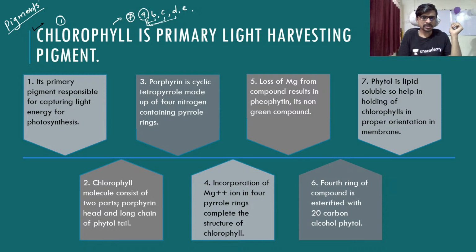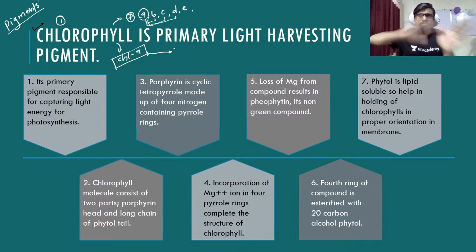But chlorophyll A is present in each and every organism, and so it is called ubiquitous. It is compulsorily present in each and every photosynthetic organism, guys, from bacteria to the higher plants.